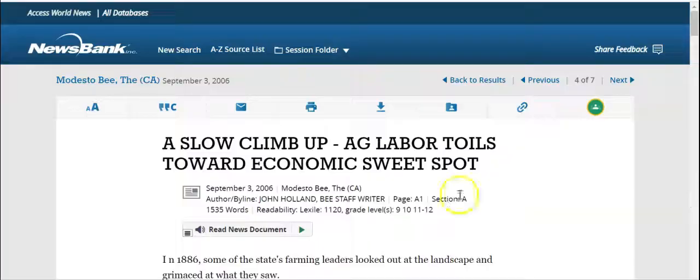Once you're inside an article, at the top of the article, you'll see some tools you can use to work with the article. For example, you could email the article to yourself, you can print it, you can download it, or you can send a permanent link to yourself.